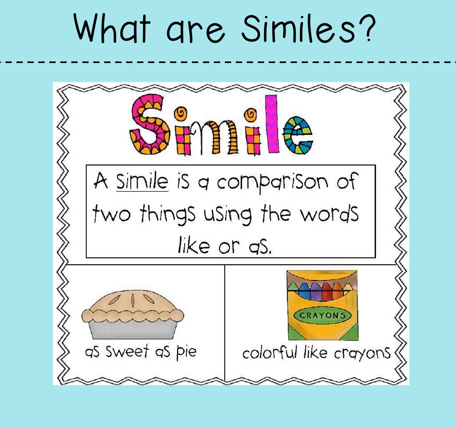I also have the example colorful like crayons. So I could say, the sunset looked colorful like crayons. I'm comparing the sunset to crayons, saying they're both colorful, but they have to have the word like or as, and they do. Colorful like crayons. So sweet as pie, colorful like crayons are both similes.